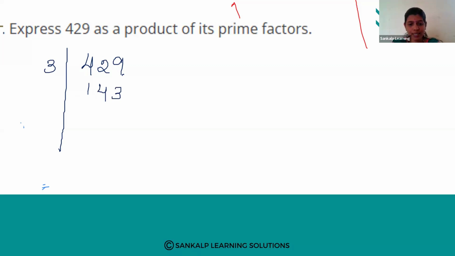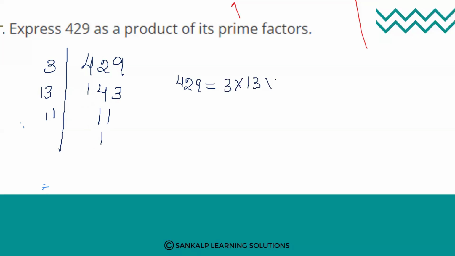So 143, by which number is it divisible? Directly, it is divisible by 13. 13 ones are 13, 1 remains, 13 ones are 13, 11. Next, 11 ones are 11, right? So 429 can be expressed as the product of its primes, that is 3 into 13 into 11.